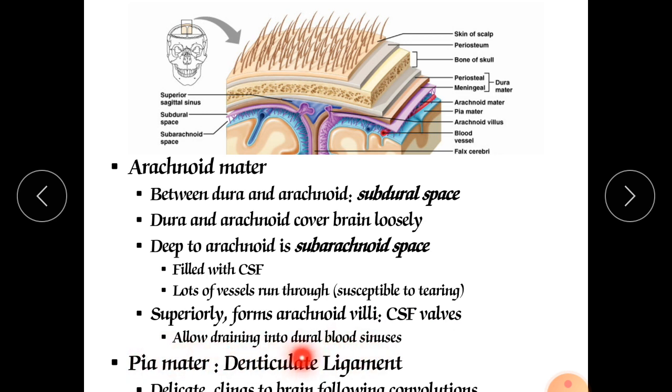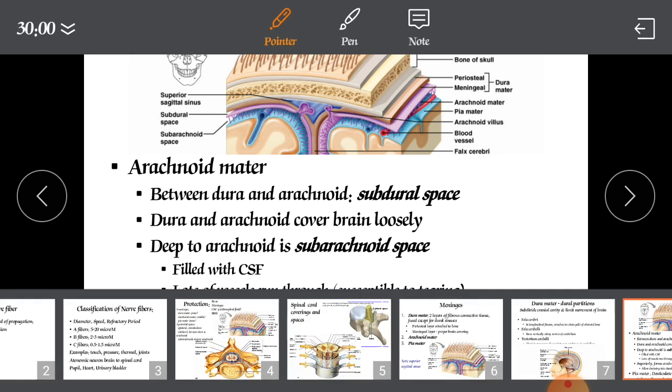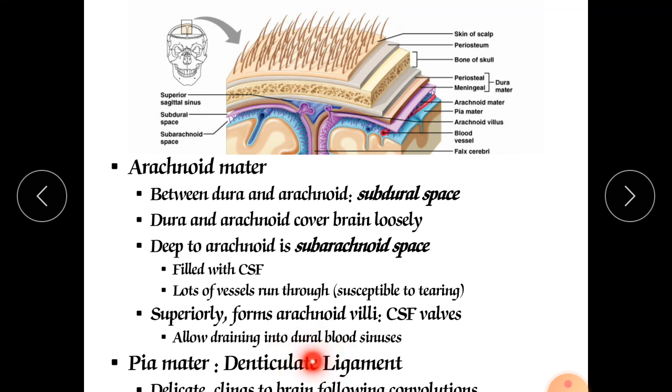Why is it provided? Because it has the major function to absorb shock, and to protect the internal part of the brain and the spinal cord from external stimuli, from external shock or external injury. So it won't allow injury. That's why this denticulate ligament is very, very important.